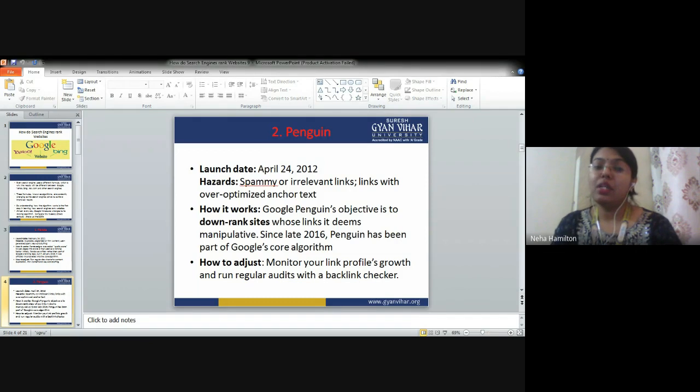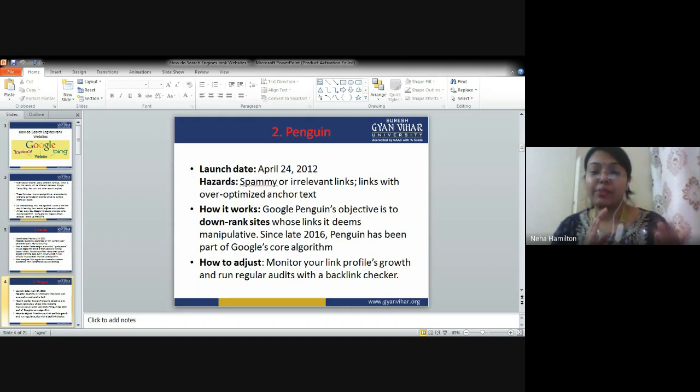Second important thing, hazards: spammy or irrelevant links, and links with over-optimized anchor text. So first we will understand the meaning of spammy or irrelevant links. You give backlinks on your website. I have told you that off page optimization is all about creating links with other good reputed websites.